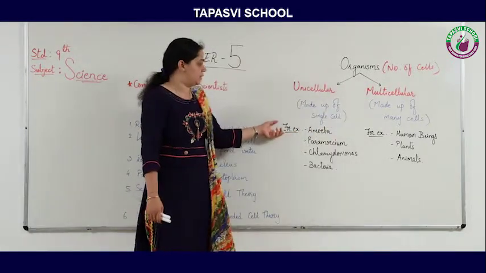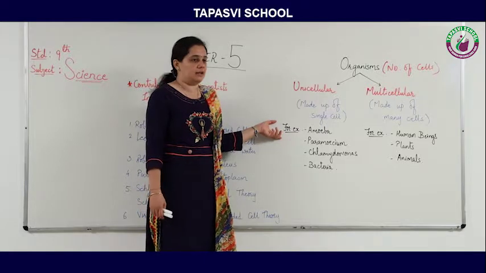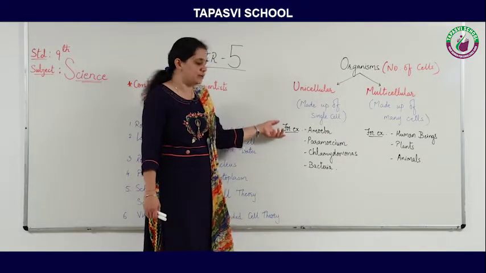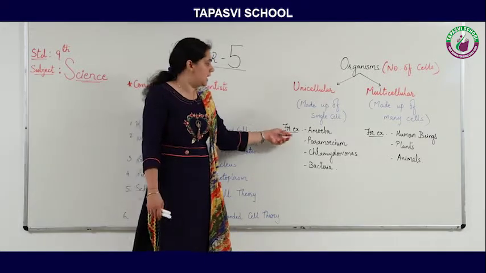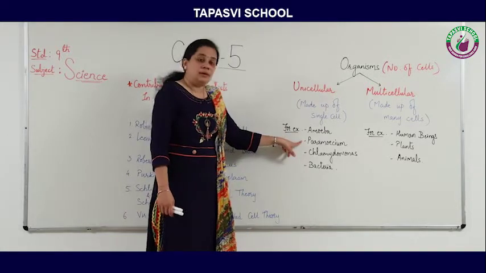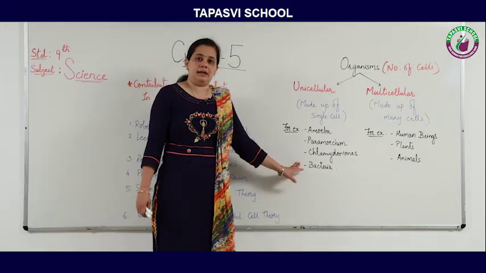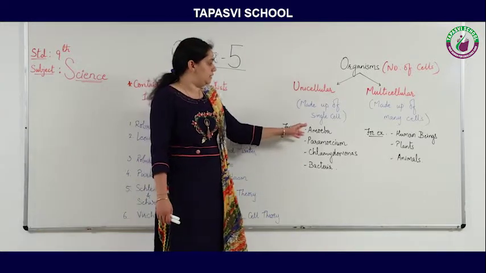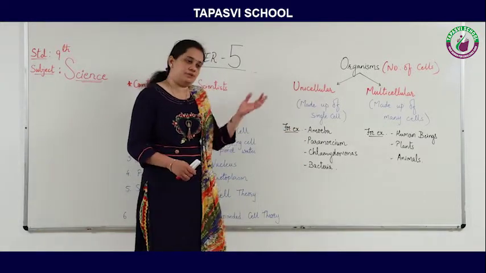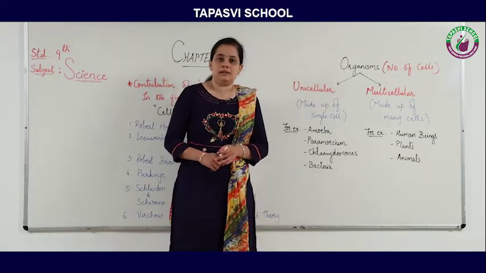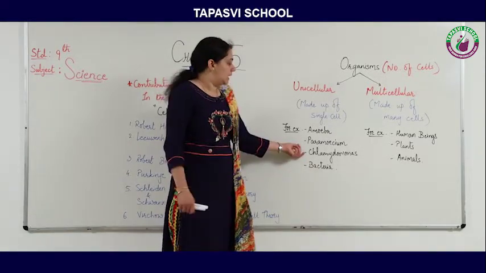The examples of unicellular organisms are amoeba, paramecium, chlamydomonas and bacteria. We are familiar with amoeba and paramecium as we have studied them in earlier classes.